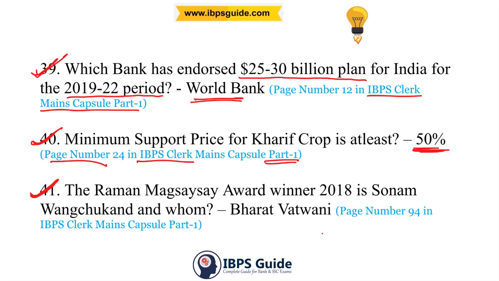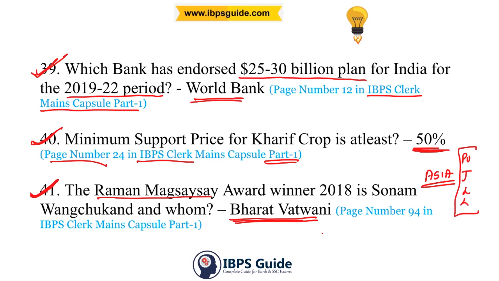41st question. The Ramon Magsaysay Award winners of 2018 are Sonam Wangchuk and whom? The answer is Bharat Vatwani. And for the Ramon Magsaysay Award, you have to remember 2-3 points. Ramon Magsaysay was an ex-Philippines president. The award is for someone who belongs to Asia and has done exceptional services in public service, journalism, community leadership, literature, creative communication arts, peace and international understanding, or emergent leadership.